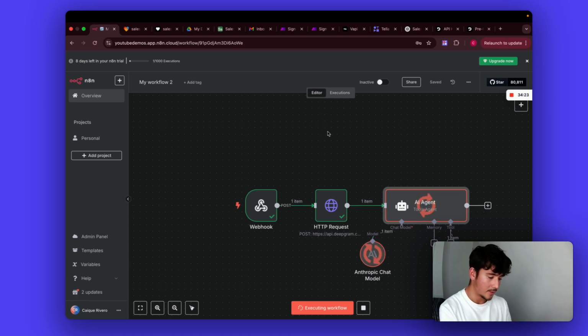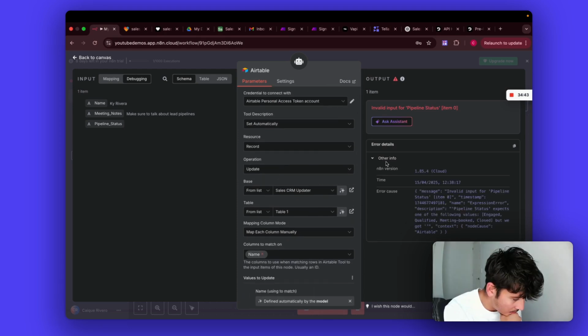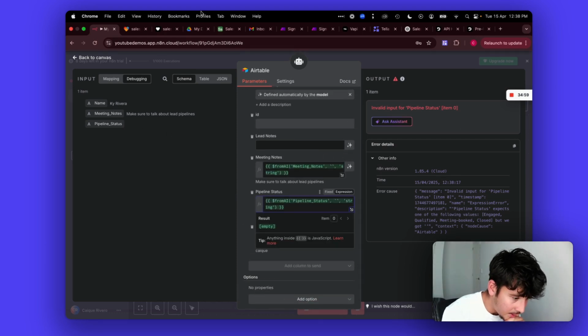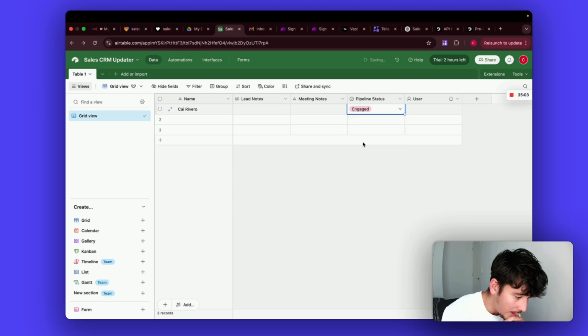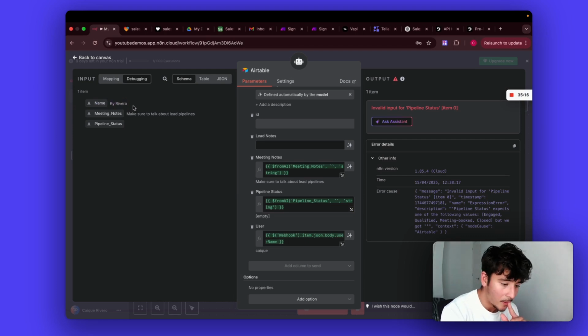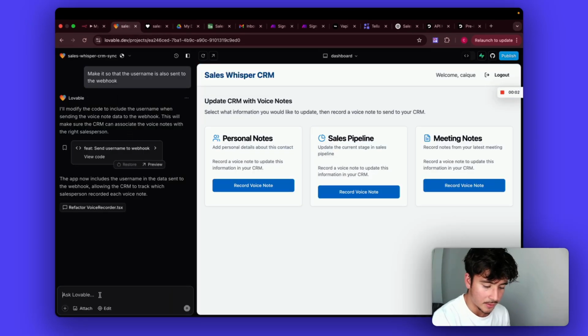Okay, so we got an error on Airtable. Pipeline status, let input. Expect one of the following values: engaged, qualified, meeting booked. All right, so it's not updating that in particular. Let's just make this engaged or something. What else we got? Meeting notes. And it didn't look at the name properly, so that would have been an error. So now we've got to figure out how we can input the name properly. What I'll do is add a functionality to solve that problem.